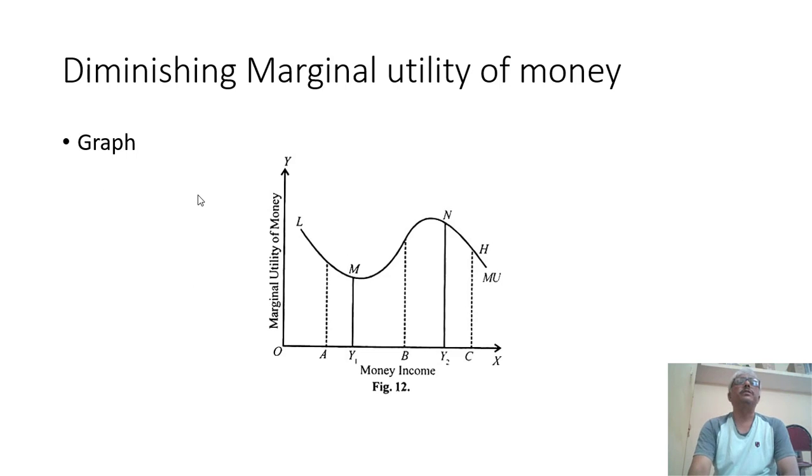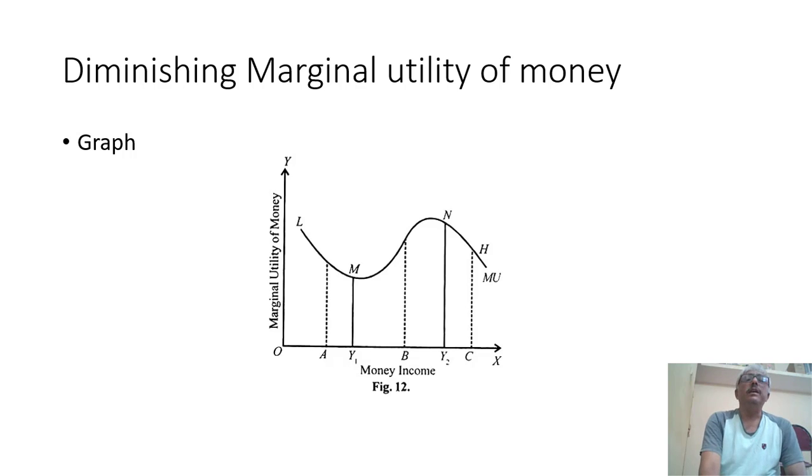To show that, a graphical representation has been made here. On the y-axis, marginal utility of money, and on the x-axis, money income has been measured, where MU is marginal utility.